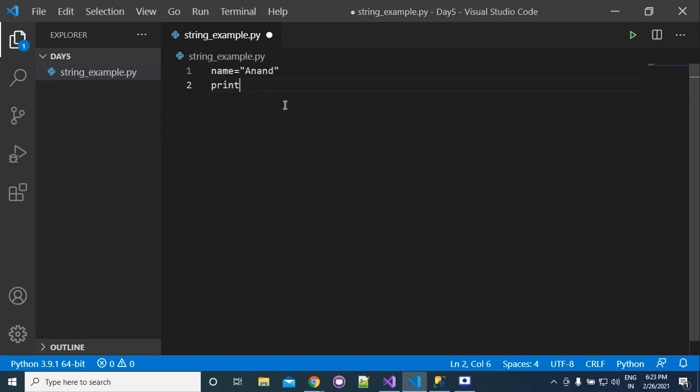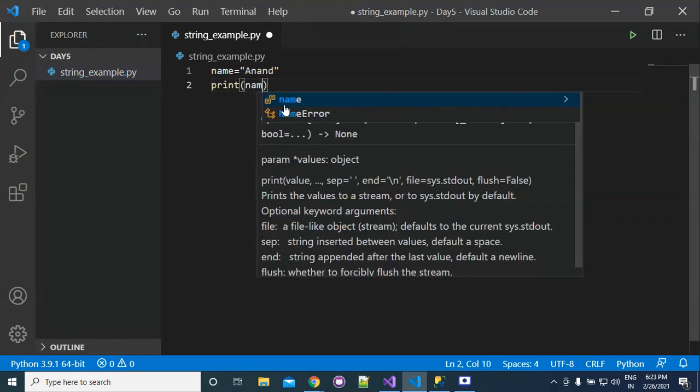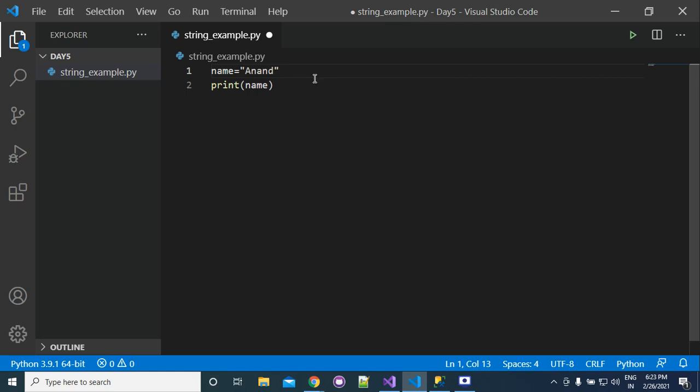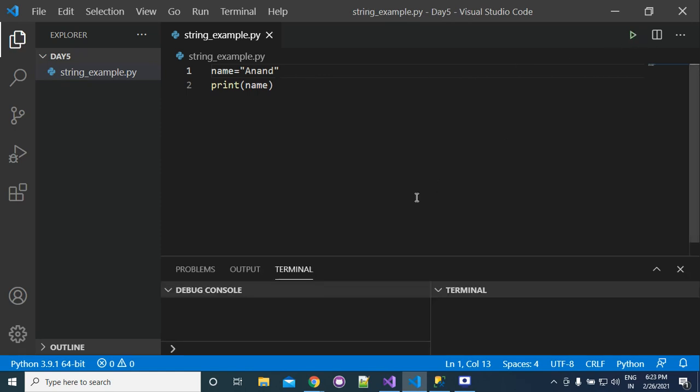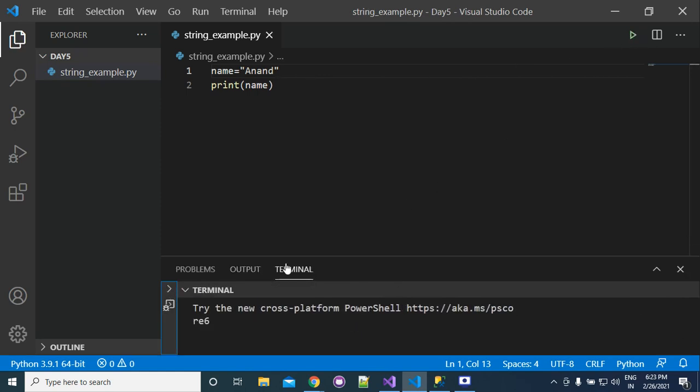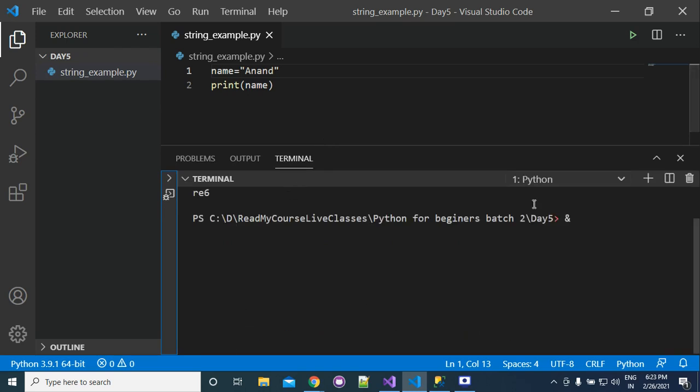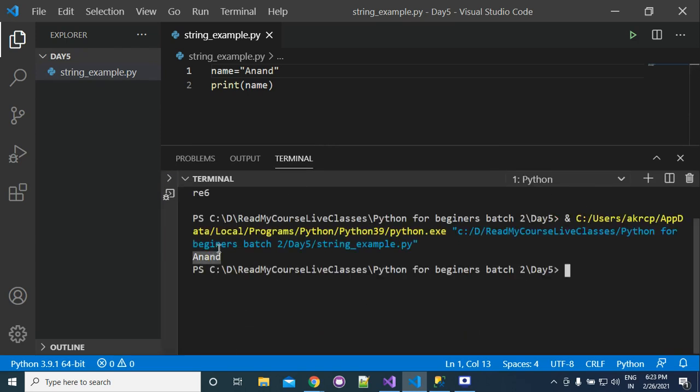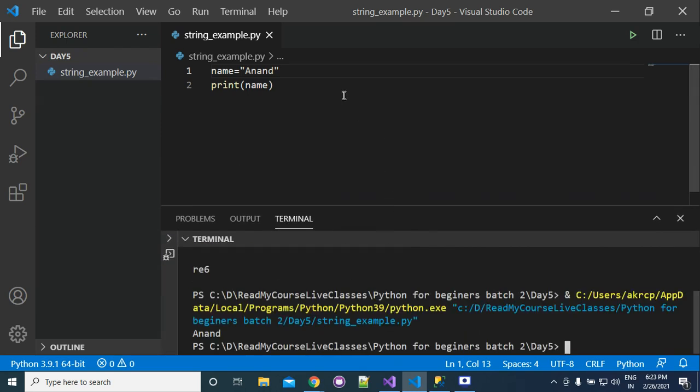If you print this name, you will get Anand. Now I told you about indexing. Again, you can also write name is equal to Anand Kumar. If I ask you what characters are present here, can anybody answer?